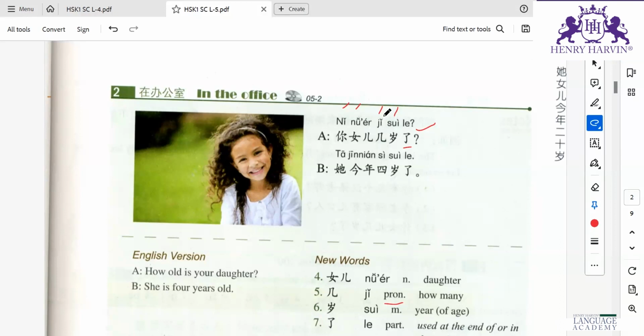How many? Okay, chi is how many as a pronoun. Chi is basically how, not how many. Chi is how. So how old is your daughter? Okay, got it. In some sentences, chi is basically how.